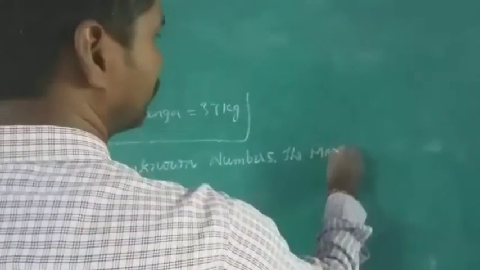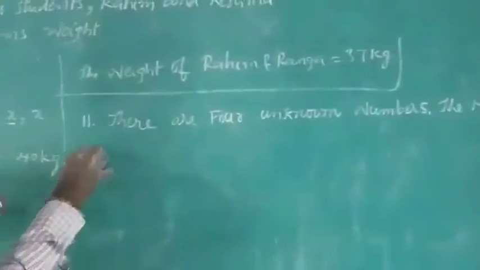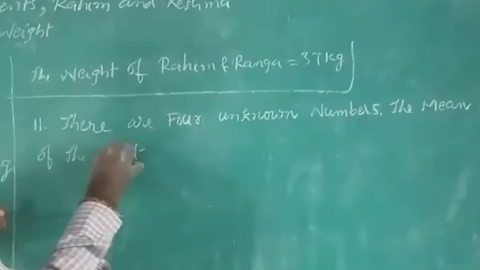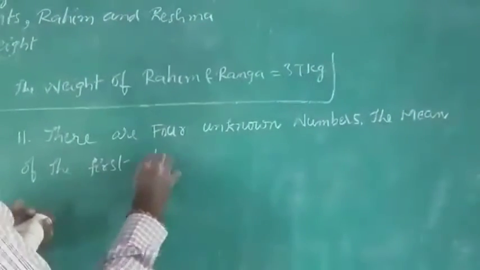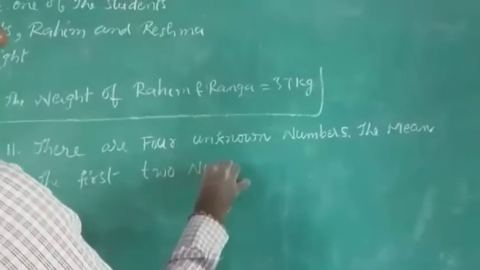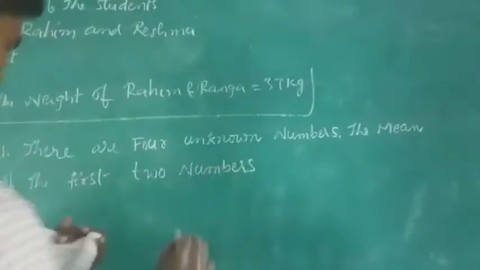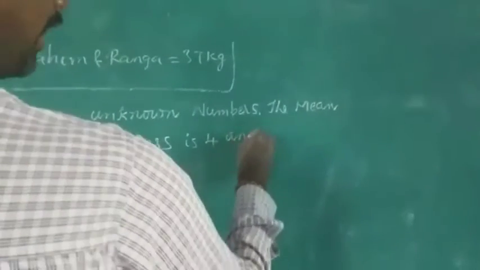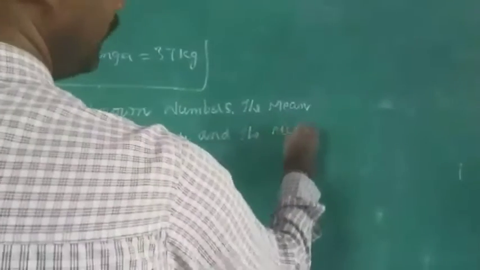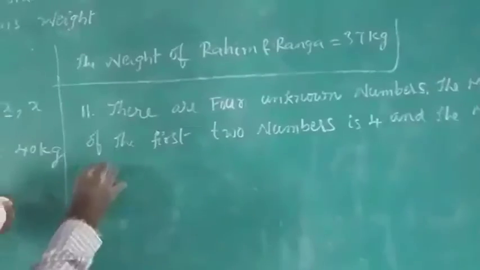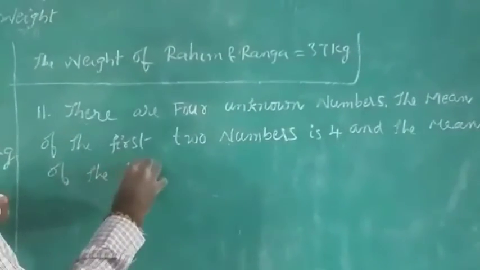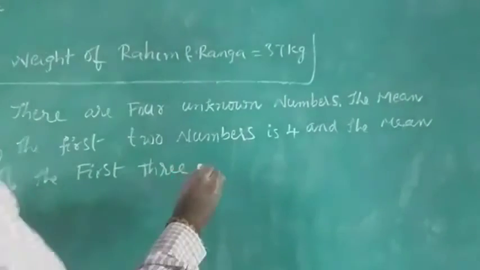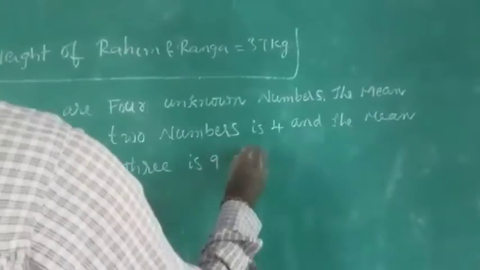The mean of the first two numbers is 4, and the mean of the first three is 9.